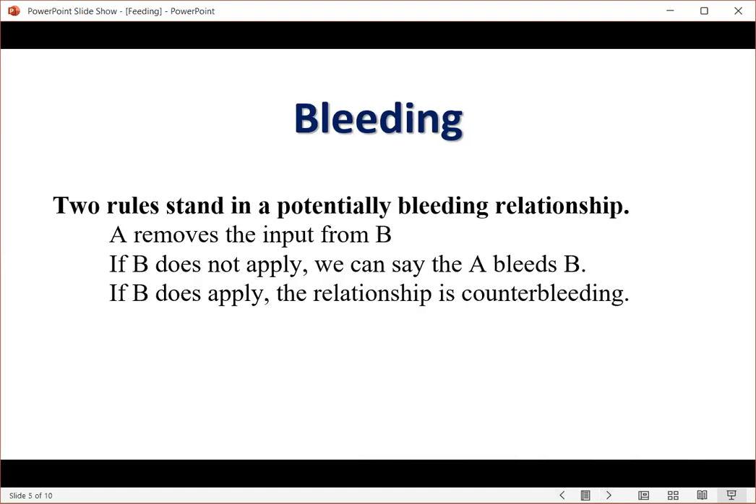Bleeding. Two rules stand in a potentially bleeding relationship. A removes the input from B. If B does not apply, we can say that A bleeds B. If B does apply, the relationship is counterbleeding.